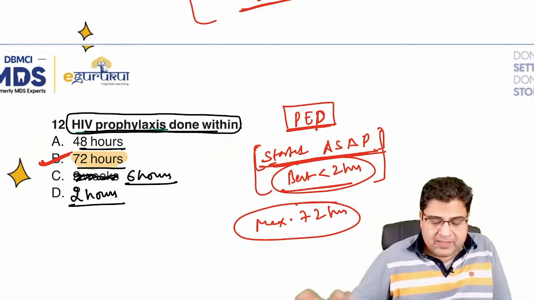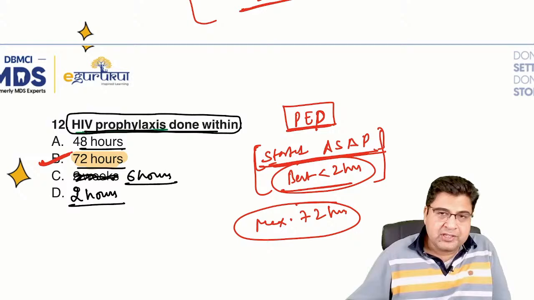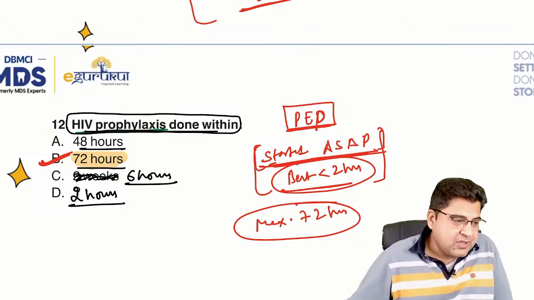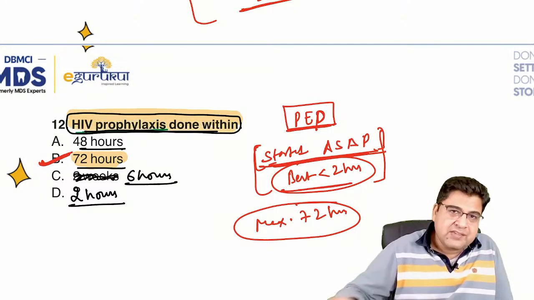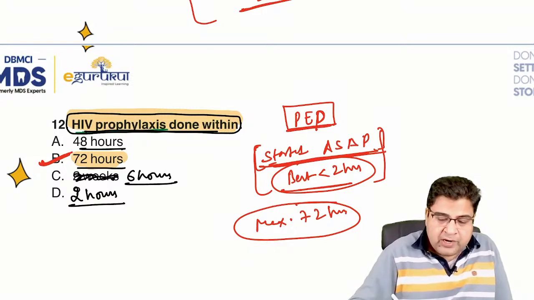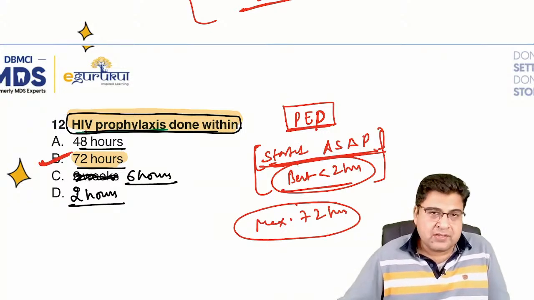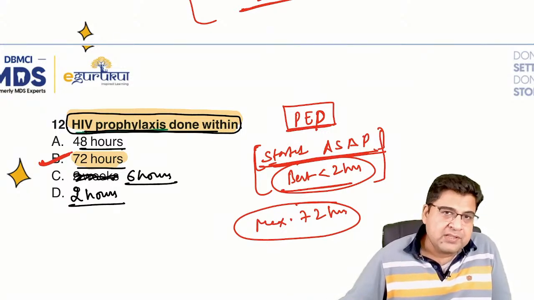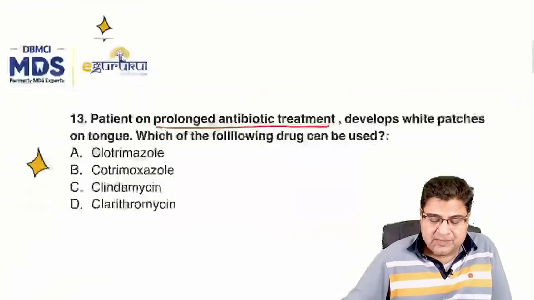Yes, Dr. Anshul, best is as soon as possible. Better answer is as soon as possible. Within 2 hours you have to start, because as soon as possible means within 2 hours. Maximum 72 hours. So the question is very vague. HIV prophylaxis is done within 72 hours. Because if I mark only 2 hours, it means after 2 hours you cannot take prophylaxis. Is it so? After 2 hours, we can take prophylaxis. It is in the guidelines that we can take prophylaxis up to 72 hours. So the best word was not given. That's why I will go for 72 hours as the best answer.